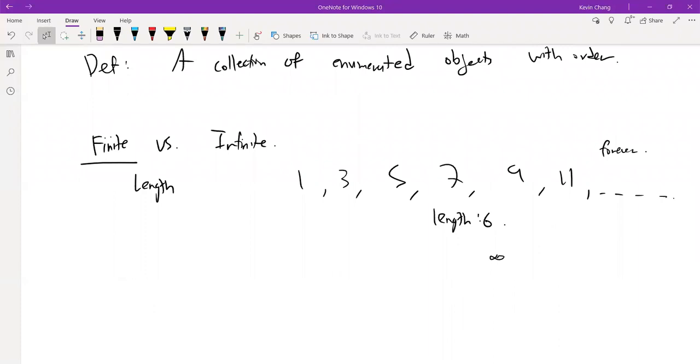So what I would like to talk about now are the properties, and how we primarily write and denote sequences.